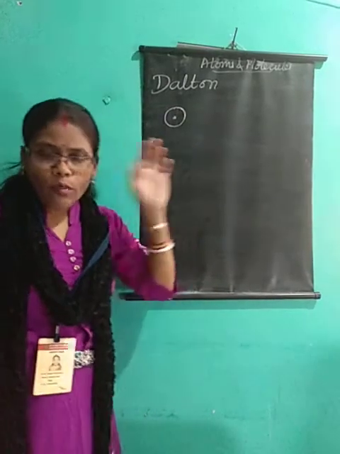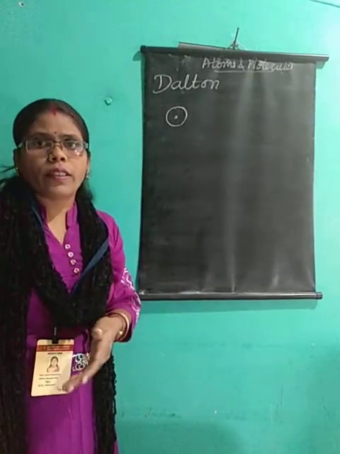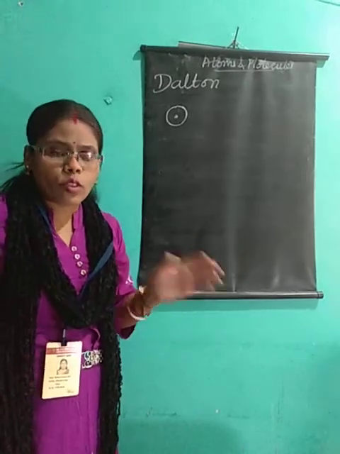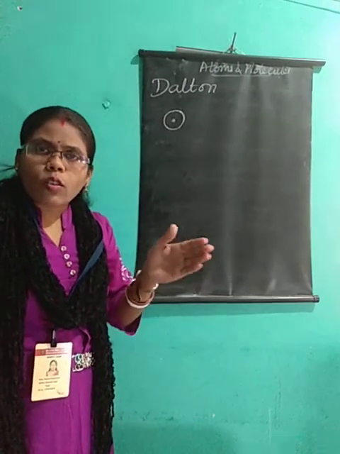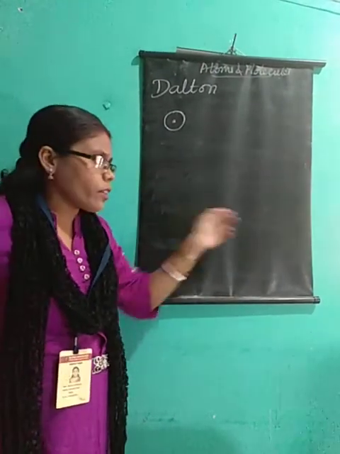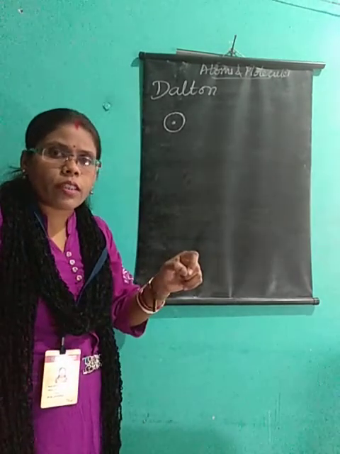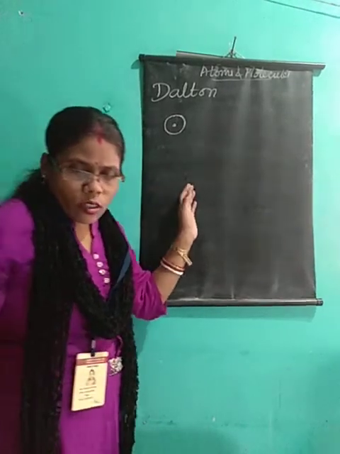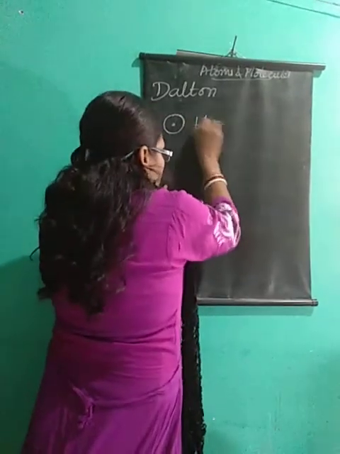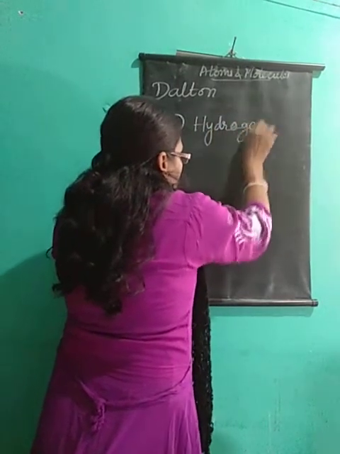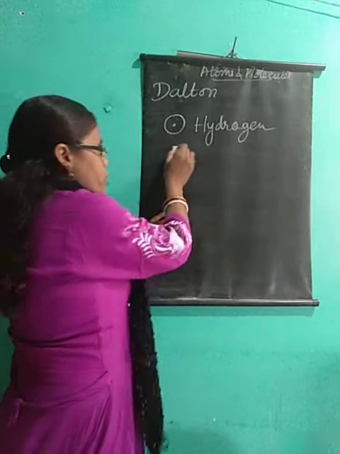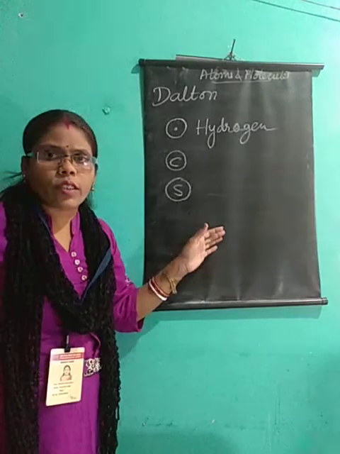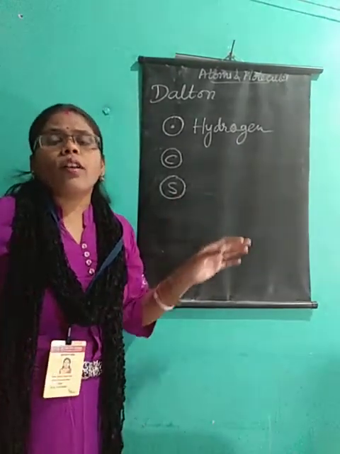Now, at that time few elements were known, not as many as we know now, near about 118 or so. Those many elements were not known. So how to distinguish them, how to mention them in writing? For that, he used some symbols to identify each element. This is the symbol of hydrogen given by Dalton. At that time, in this way, this is copper, this is silver. So this way they were given, but these were not convenient.